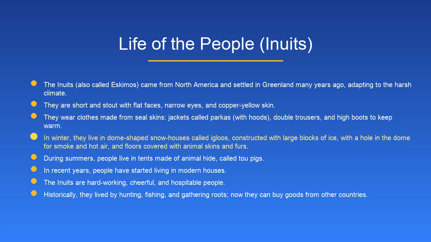In winter, they live in dome-shaped snow houses called igloos, constructed with large blocks of ice, with a hole in the dome for smoke and hot air, and floors covered with animal skins and furs. During summers, people live in tents made of animal hide, called tupigs. In recent years, people have started living in modern houses.